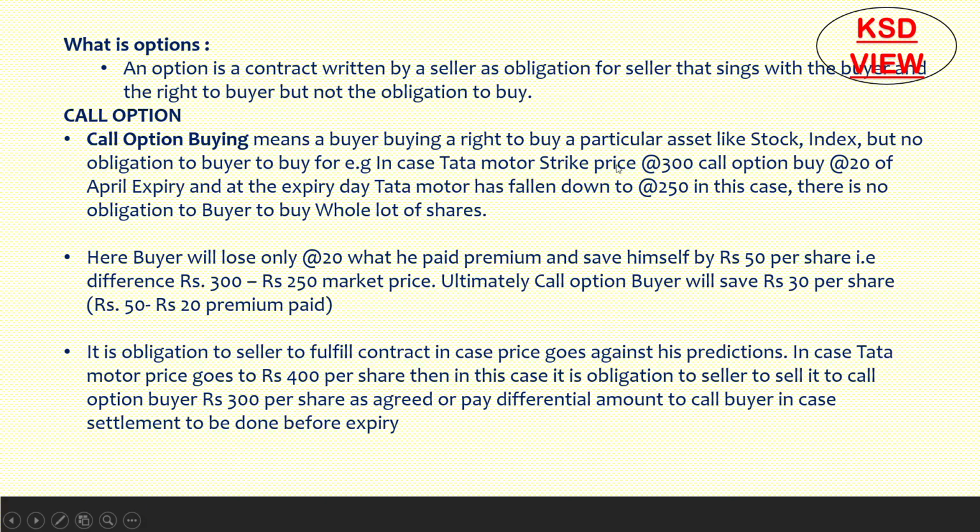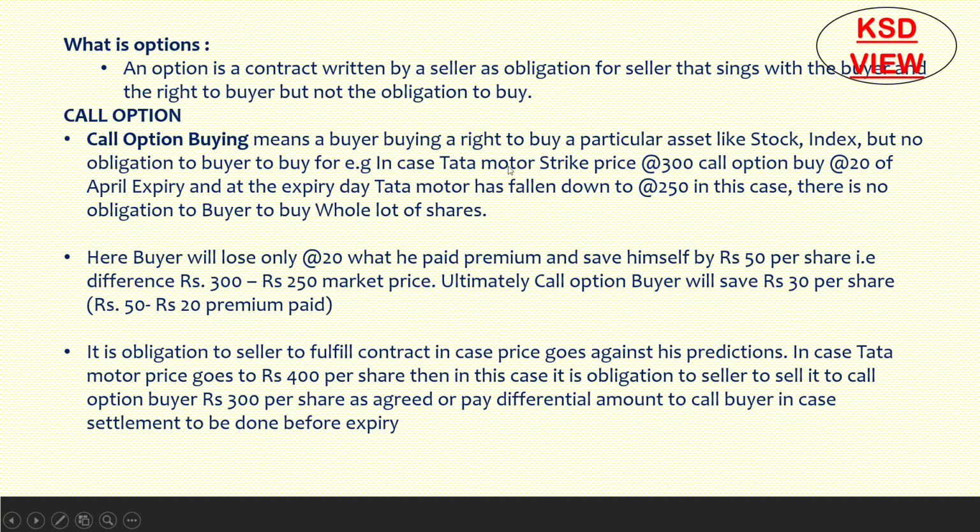With the strike price at 300, a call buyer enters into a contract with the call seller at a rate of 20 rupees per share. The call buyer will pay 20 rupees per share to the call seller. Let's see what the result will be till expiry.